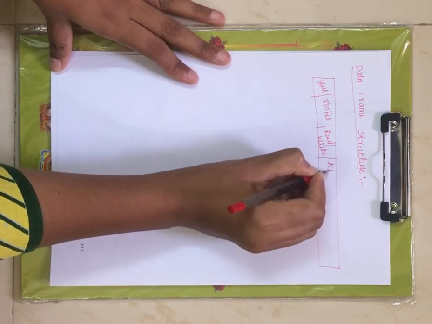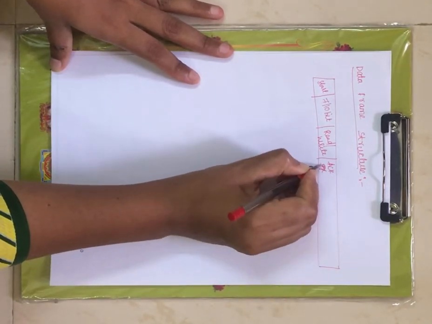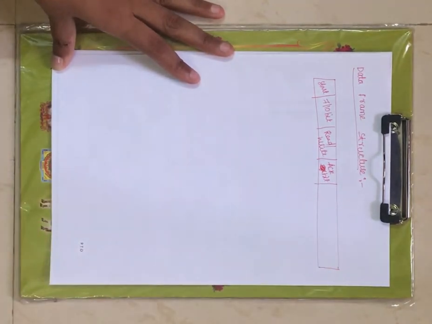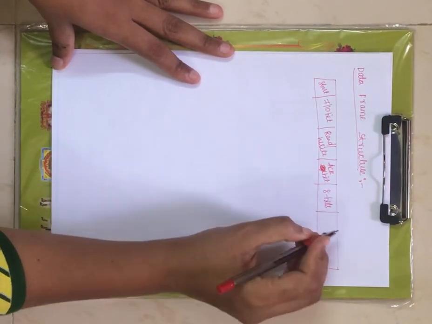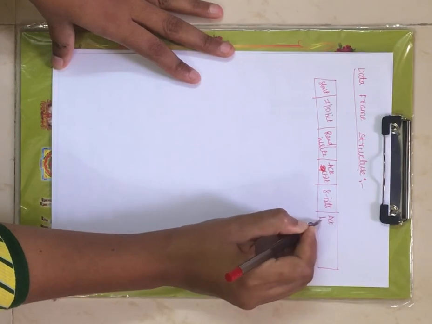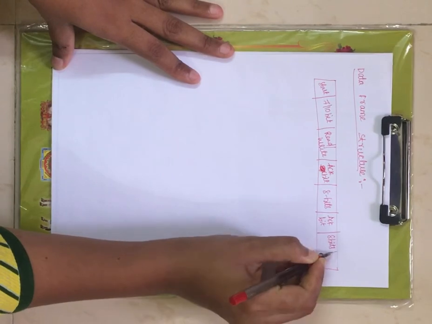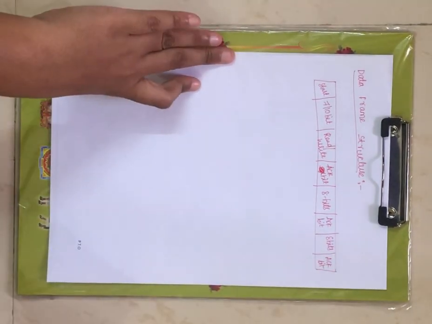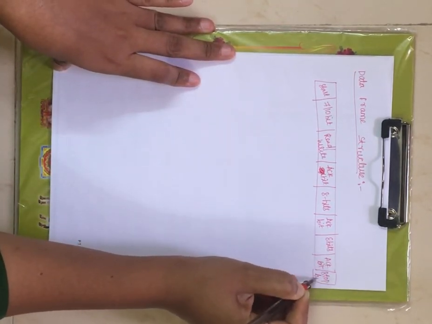And next you will have acknowledgement signal, or we can say acknowledgement bit. Since it is a bit, either it may be 0 or 1. And next you have 8 bits that you want to transfer between your master and slave. And next you will have acknowledgement bit, and next you will have 8 bits, and next acknowledgement bit, and then you will have stop bit.